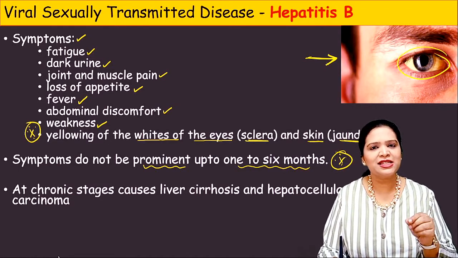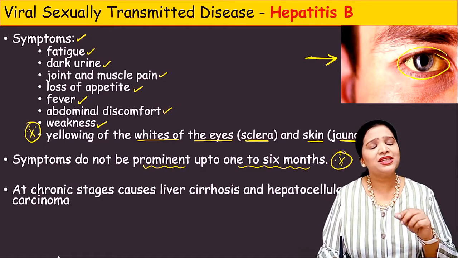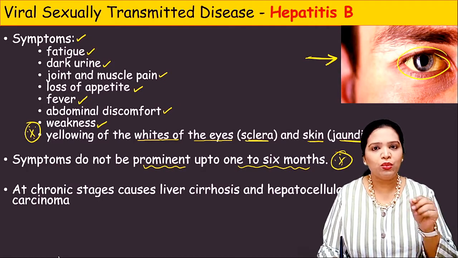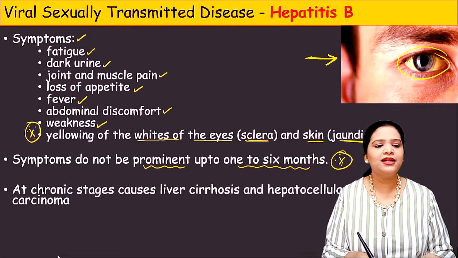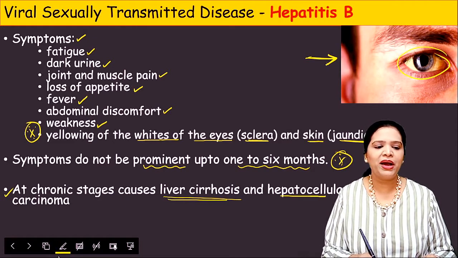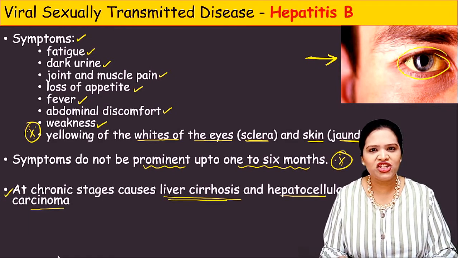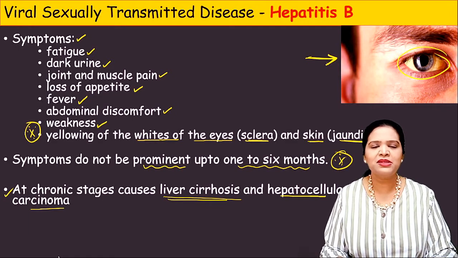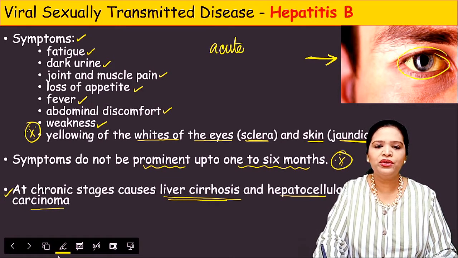Jaundice is a symptom of an infection in the liver. There are many reasons for jaundice, and one reason for jaundice is hepatitis B viral infection. Clear? Then at the chronic stages, liver cirrhosis occurs and it leads to hepatocellular carcinoma. We know that in the initial stage there won't be any symptoms. At that stage, the patient will have an acute infection.